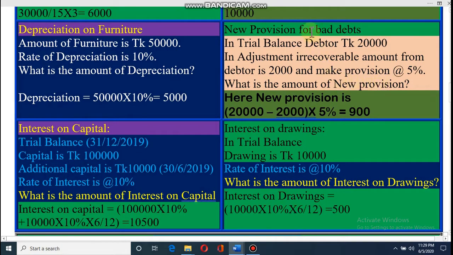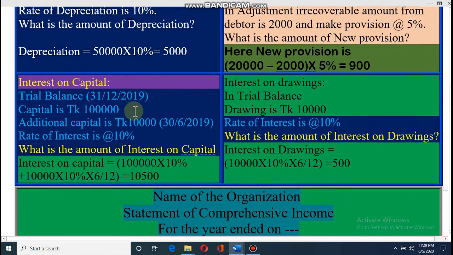Dear student, for calculating new provision, at first you have to find out the amount of net debtors. How can we find net debtors? From debtor you have to subtract the bad debt. You know, bad debt means the amount which cannot be collected from debtor. Here irrecoverable amount of debtor is 2,000, so net debtor is 20,000 minus 2,000, it is 18,000, and new provision will be 5% of 18,000. 18,000 into 5%, it is 900 taka. I hope you understand.